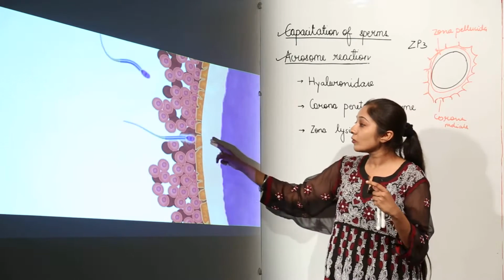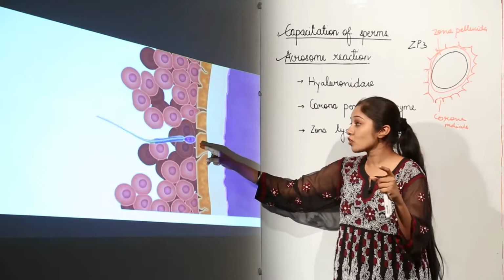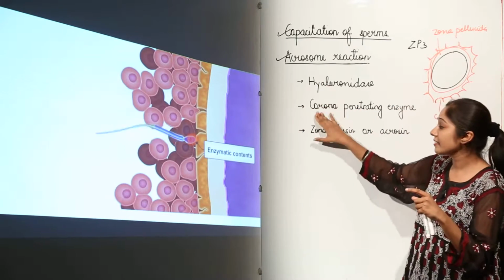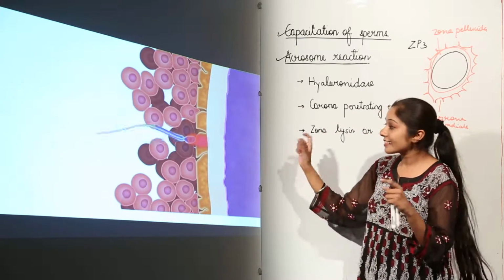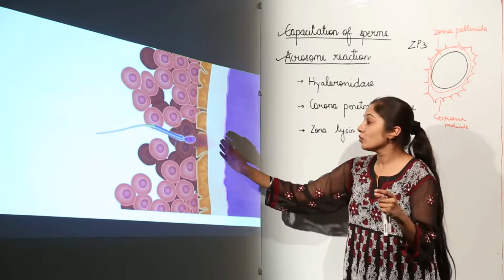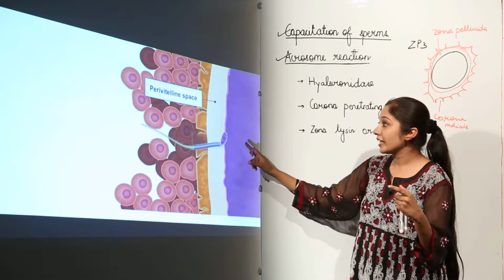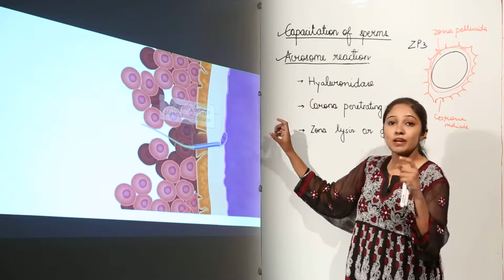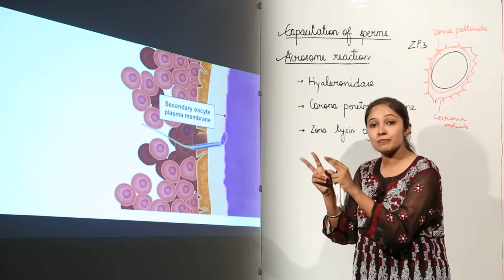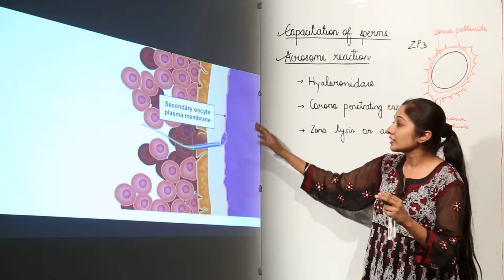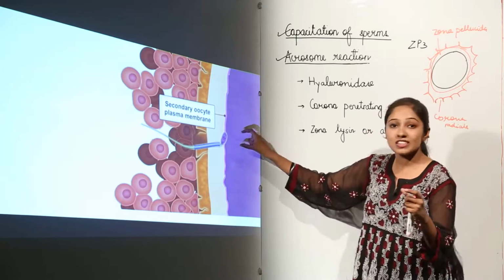Why? Because ZP3 is helping the acrosome to release these hydrolyzing enzymes. When these hydrolyzing enzymes are released, the sperm can make its way through the zona pellucida, and finally when it has reached the plasma membrane, what is going to happen? This plasma membrane is going to fuse with what? With the plasma membrane of the sperm. So this is the secondary oocyte plasma membrane, and it is going to fuse with the plasma membrane of the sperm.